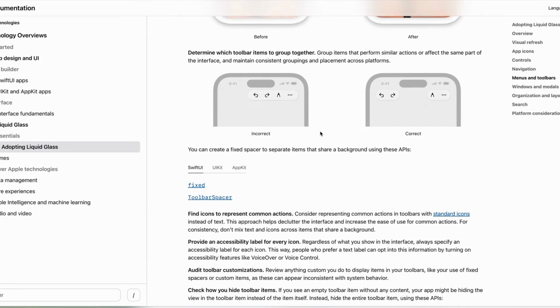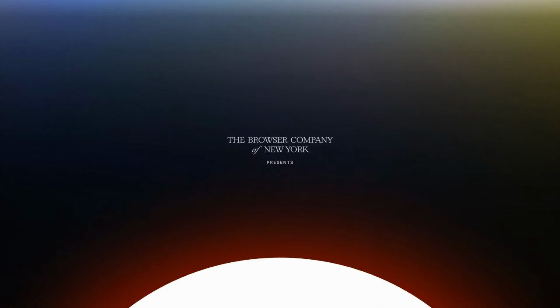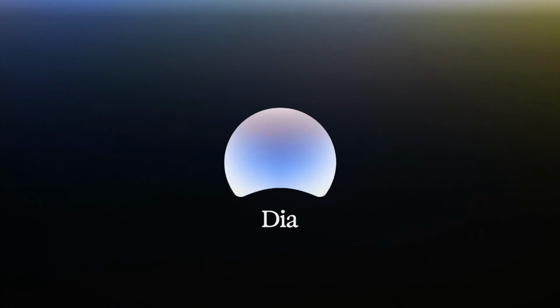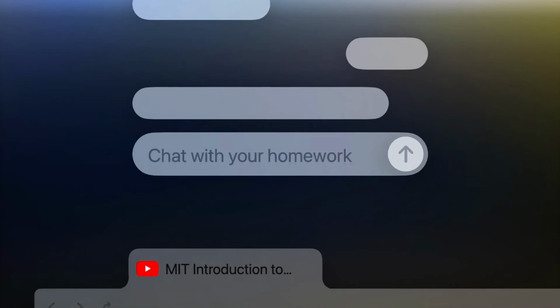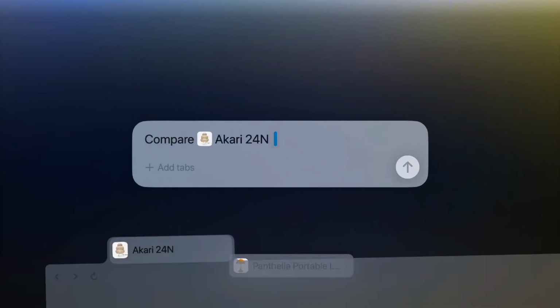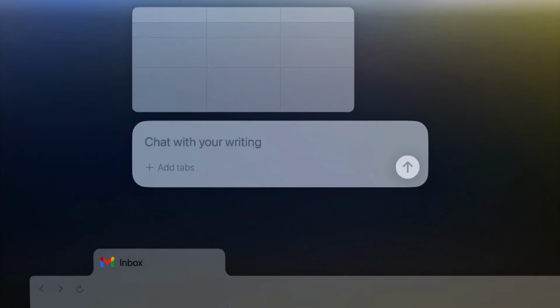In other news this week, The Browser Company officially released Dia, the agentic browser that is set to replace Arc. Now, I've been playing around with this for the past few days, and so far, so good. It's still a little bit buggy since it's only a beta version, but I've actually found its AI features to be super helpful for things like chatting with PDF reports or summarizing long articles.